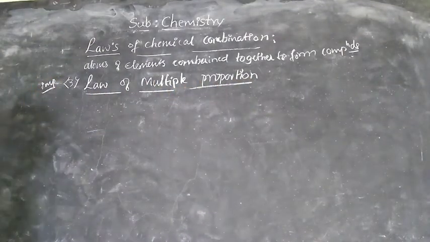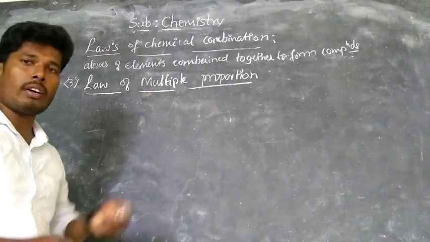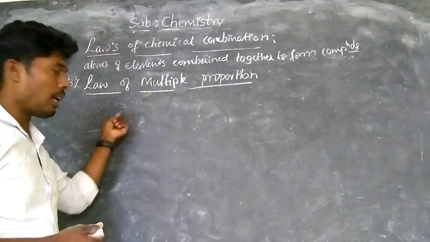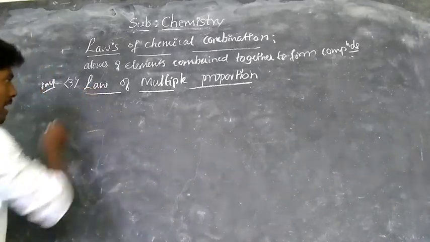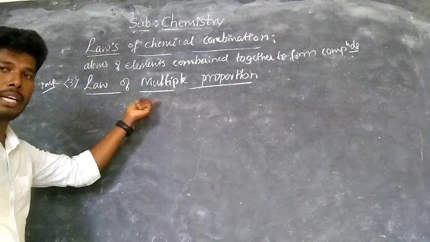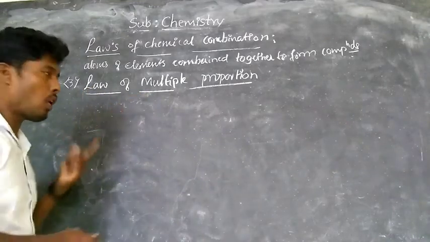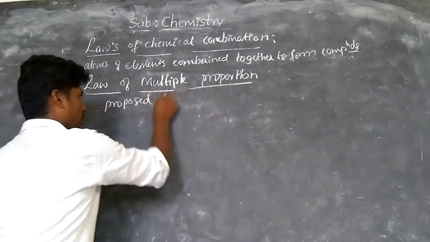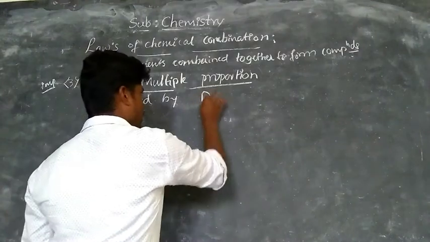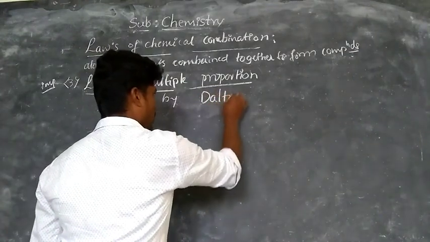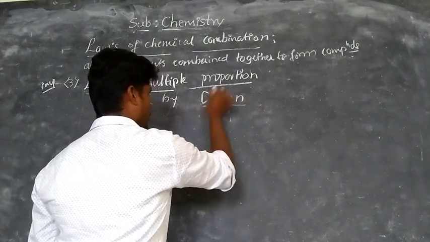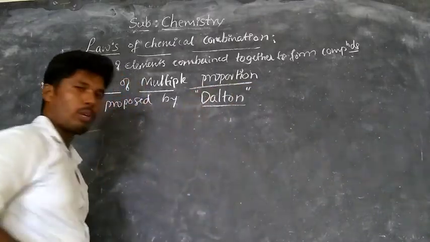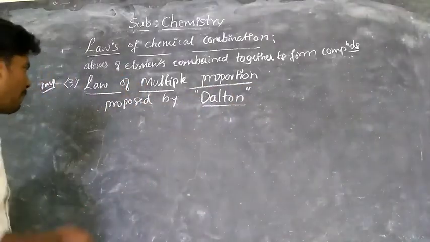Either they ask multiple proportion or fixed proportion, both are very important. This law of multiple proportion was proposed by the scientist Dalton.